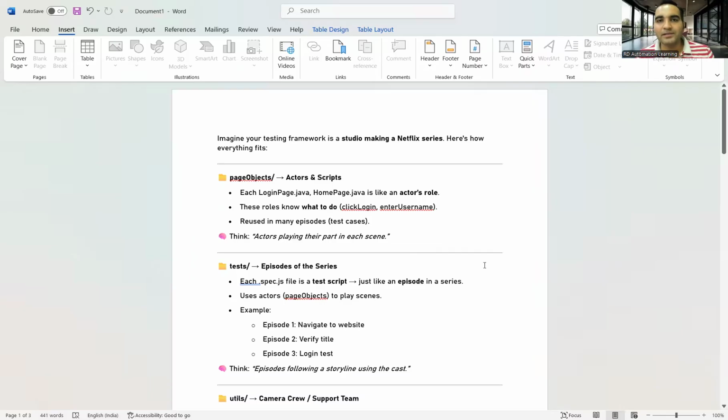Now, I'll tell you how to remember these things. It might happen you are a beginner, or a professional who has an idea but hasn't worked on Playwright before, so things might be new for you. How to remember these kinds of things? Remembering is very important from an interview perspective and from a knowledge perspective also. If I explain theoretically, you might not be able to remember. That is why I showed you a visual, mind-map kind of diagram, so that you are able to see the things, picturization is happening, and you are able to remember.